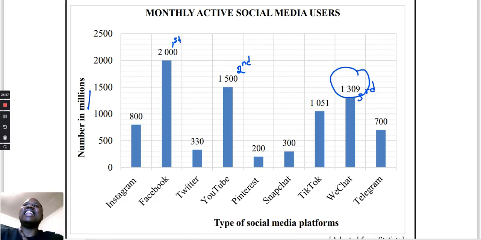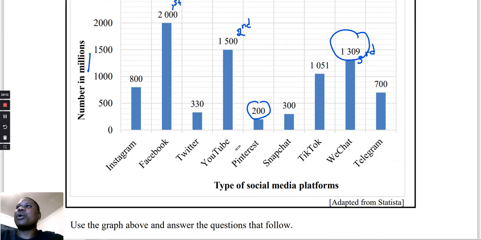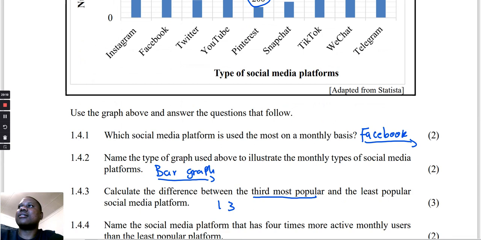Then what is the least? The one that fewer people use. Which one is that? This one is the smallest number here, the Pine. I don't even know what this is. I don't even use it. So we're going to look at the difference. 1,309 minus 200, because they say the difference.